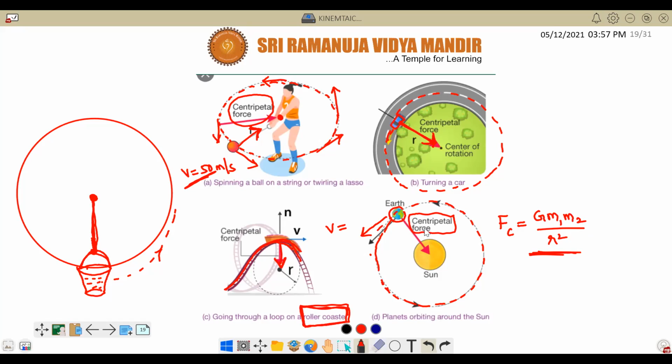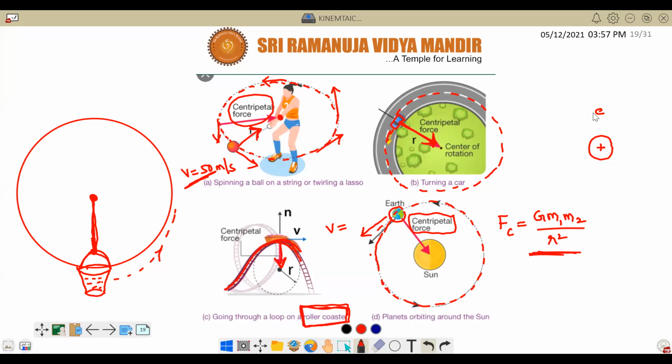The same thing will happen even inside the atom. Vishwanath, what does an atom consist of? Sir, atom consists of electrons, protons, and neutrons. Correct. Inside the nucleus, what will be there?